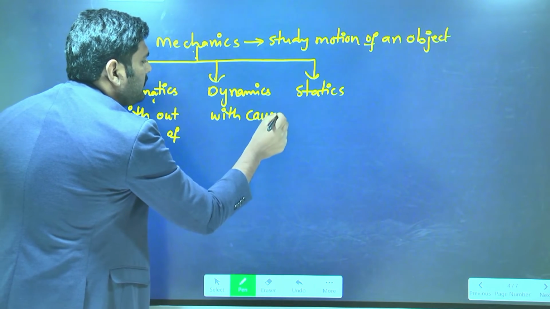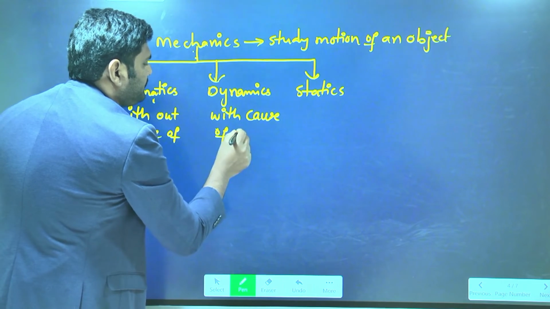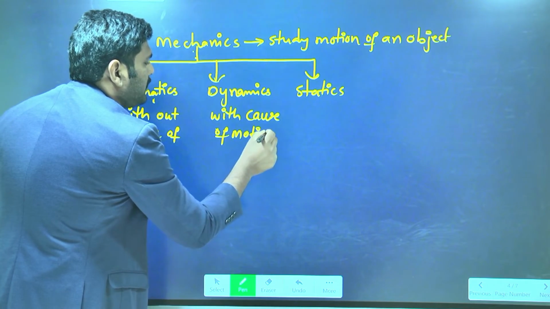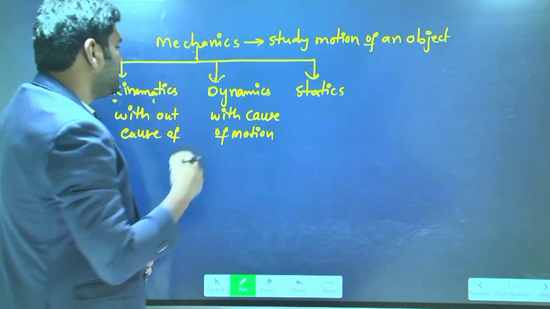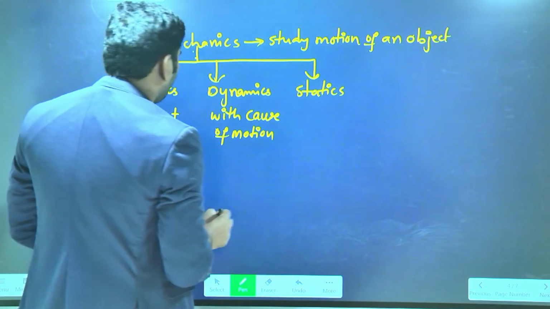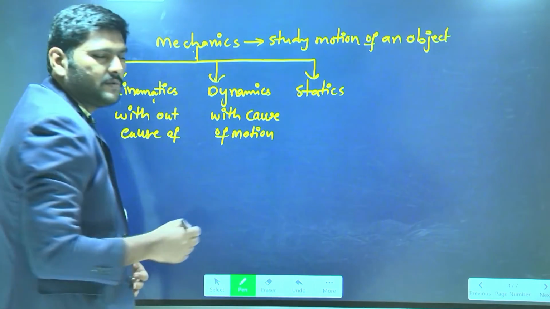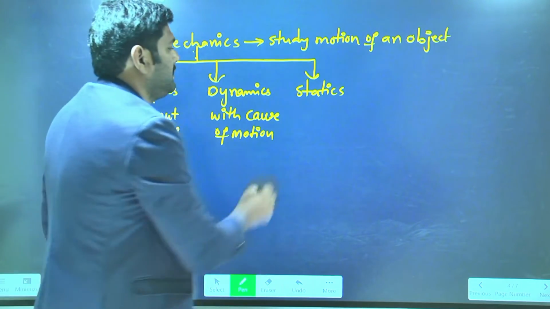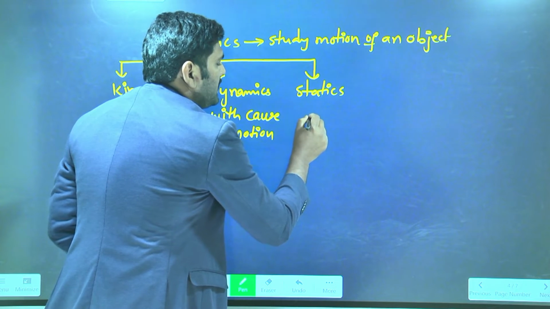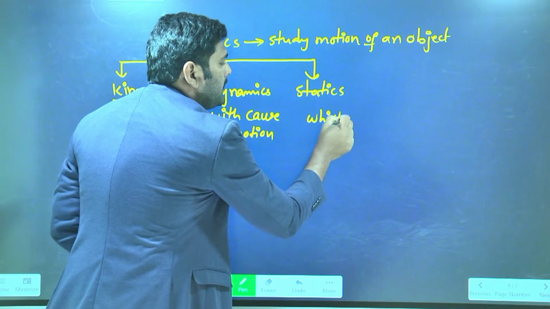Similarly, statics. What is meant by statics? Study about motion of the object which are at rest position.